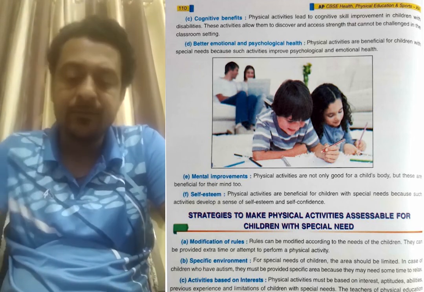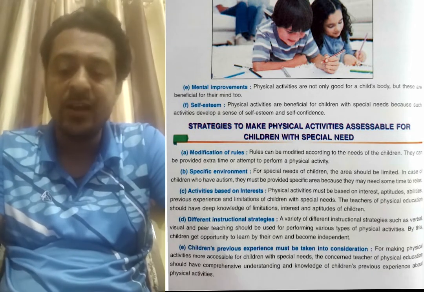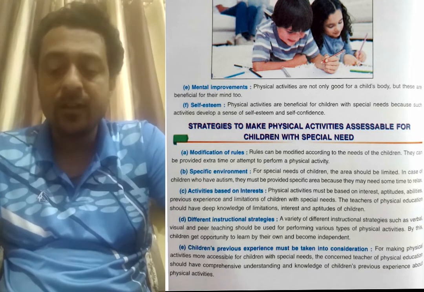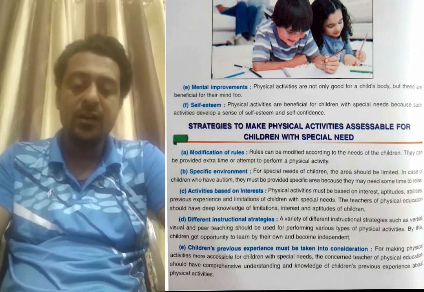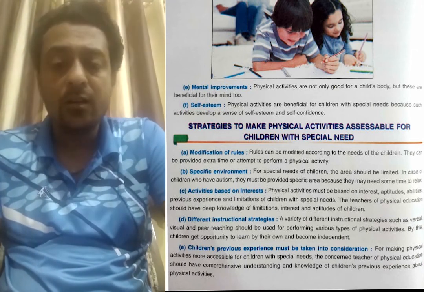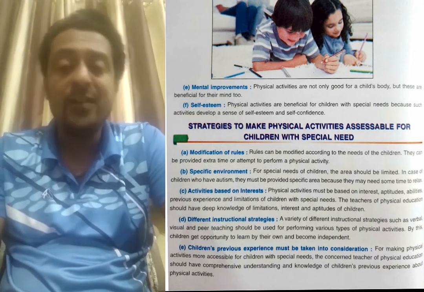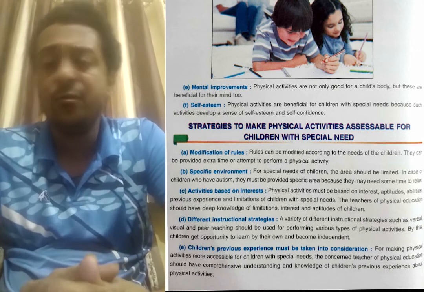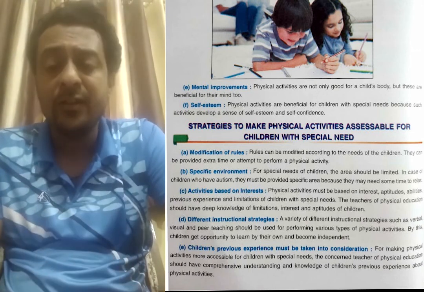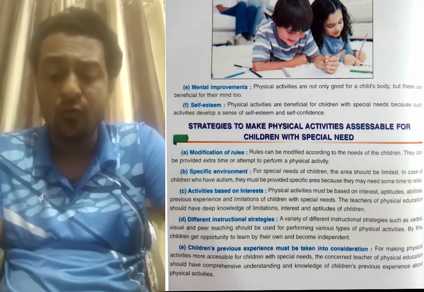Next will be strategies to make physical activities accessible for children with special needs. Some strategies we have to make before the games. Modify the rules of the game. We have to modify the rules in games, for example shorter grounds, and play with a sound ball.